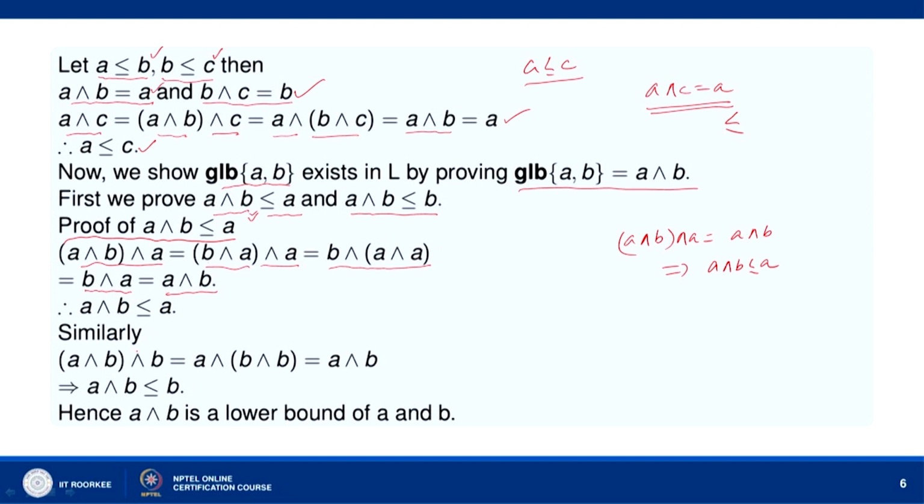Now, similarly, (A meet B) meet B. We are going to show that A meet B precedes B. So, (A meet B) meet B equals A meet (B meet B).